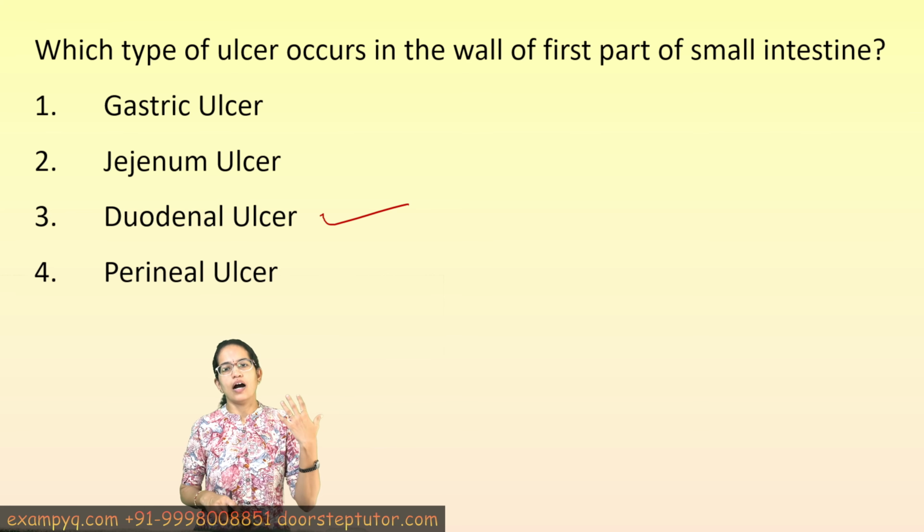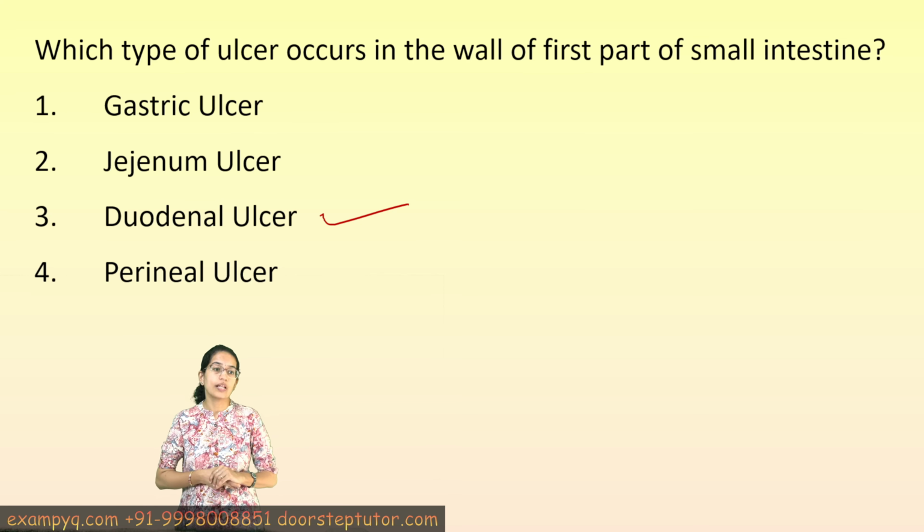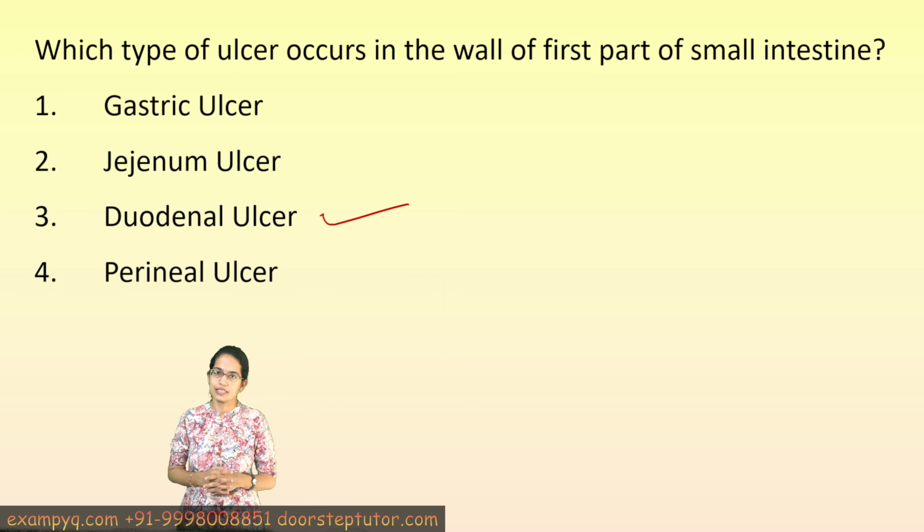Now again, peptic ulcers, one of the most common ones, are seen in the duodenum, and these are caused because of higher usage of NSAIDs, that is non-steroidal anti-inflammatory drugs, which are now actually under prescription, or in more cases they are not allowed without prescription as well. So those are some of the important things that we have discussed in this section.